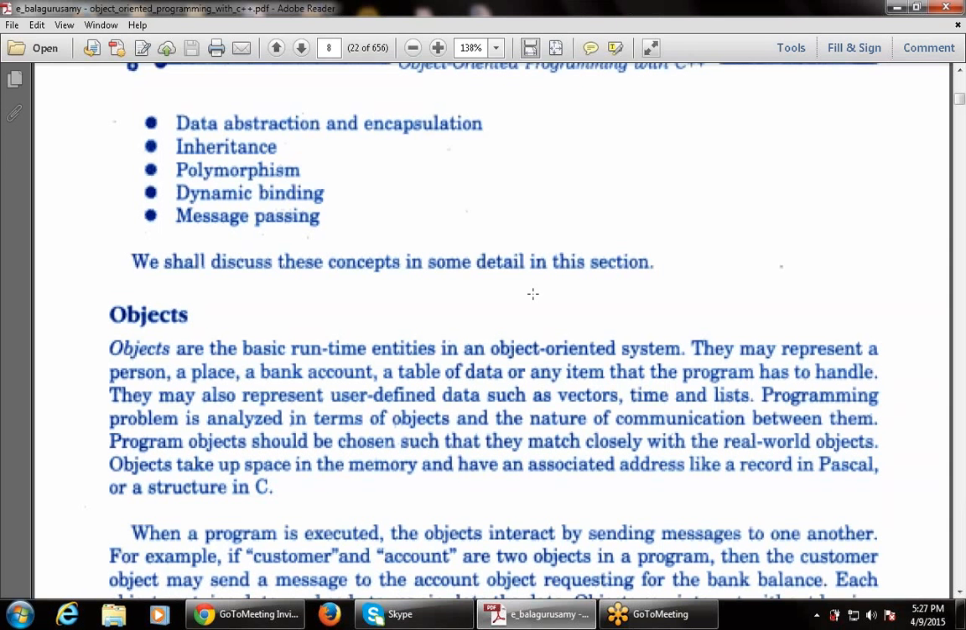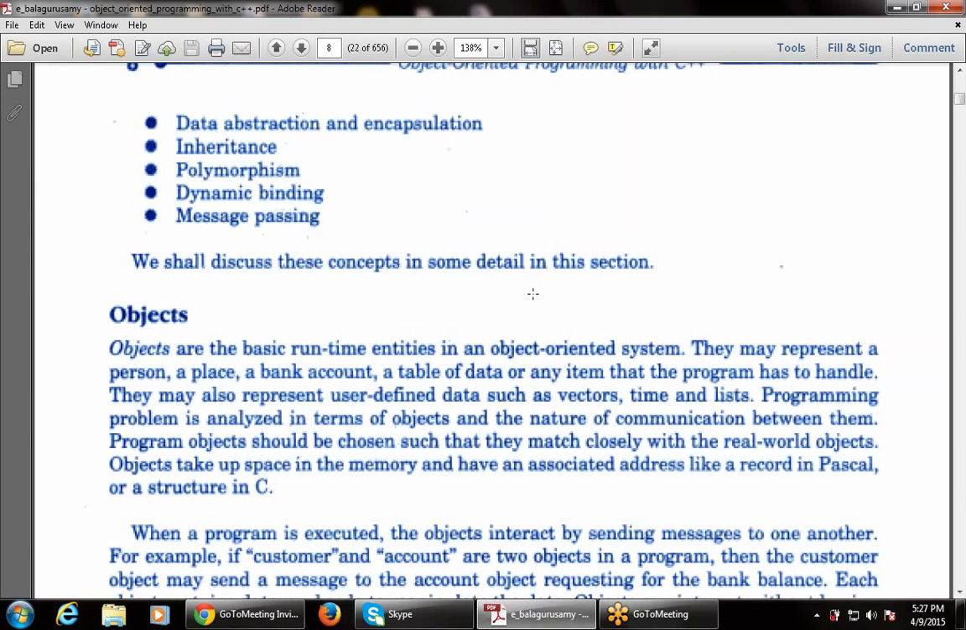So we shall discuss these concepts in some detail. Some detail means not in full detail, in some detail in this section. So first is objects. What are objects? They are the basic runtime entities in an object-oriented programming. Please try to understand carefully, and if there is any doubt you can ask, you can stop at any moment of time. So objects are basic runtime entities. Runtime entity means something running in real life or in an online entity. So these are the basic runtime entities in an object oriented system. Any runtime entity that is used in object oriented programming is known as an object.